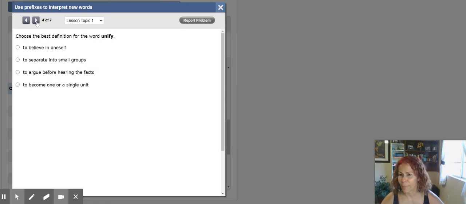Number 4. Choose the best definition for the word unify. Uni comes from uno, one. So unify is to put together, to get together as one. Unify. We're getting all of them as one person. They say that when you get married, you become one.